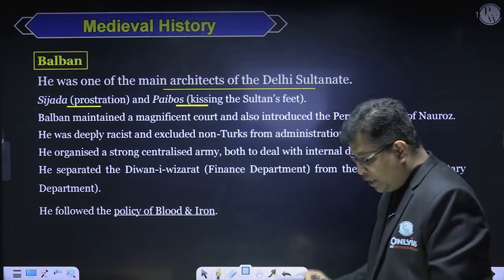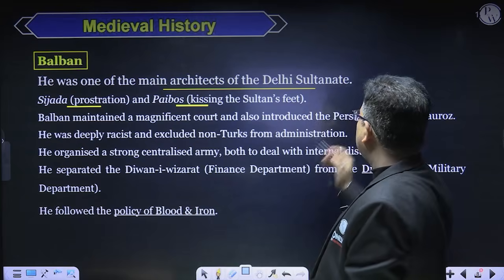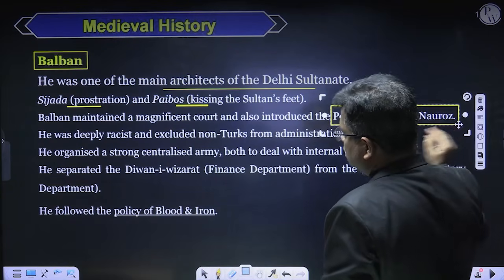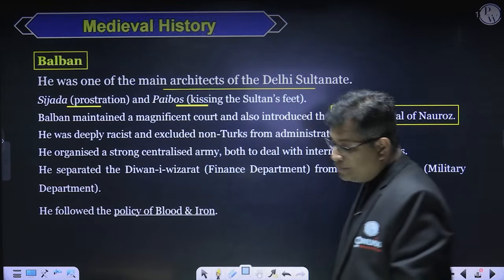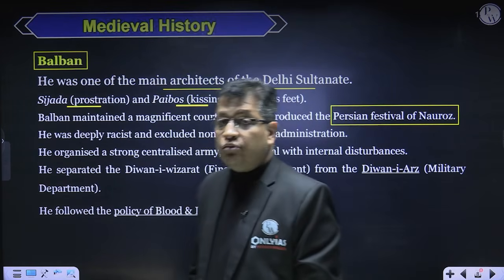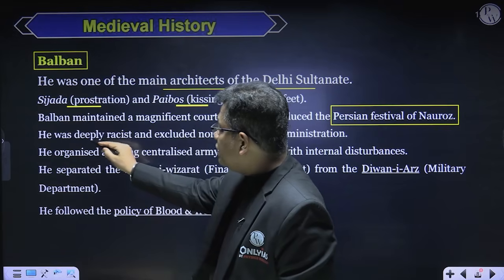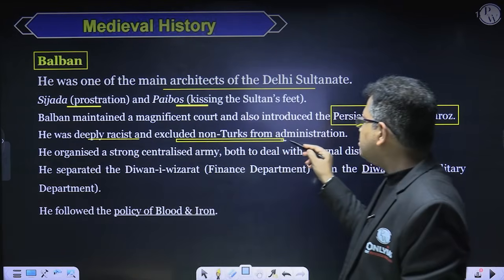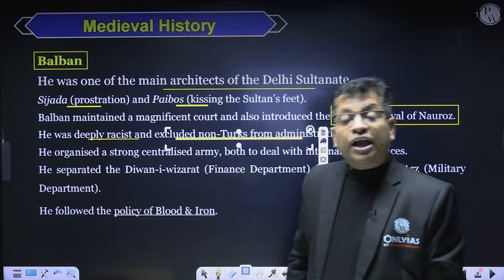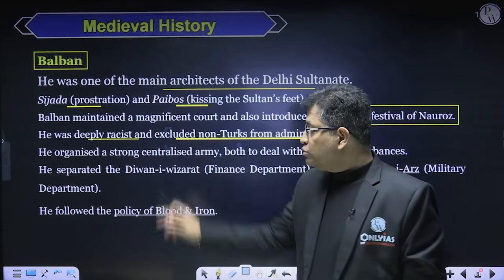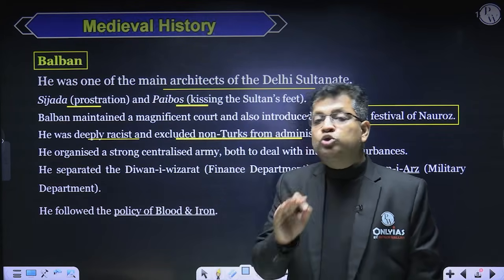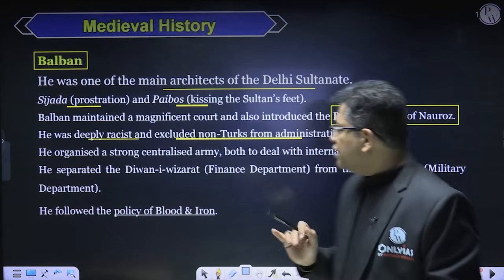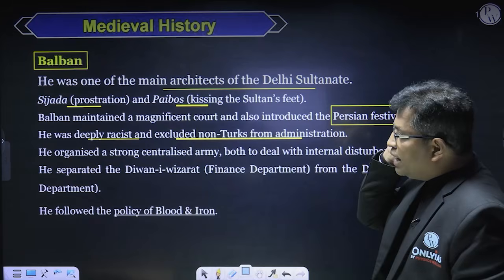Then he also introduced a new year festival of the Persians called Navroz. That was the thing, sir and madam, right? And again, I told you that he was deeply racist. He was a racist sultan, and he excluded non-Turks from the administration. He excluded all the non-Turks, because he was a racist. His belief was in the racial superiority of the Turks only. Is it okay? Is it fine? He excluded the non-Turks from the administration, right?